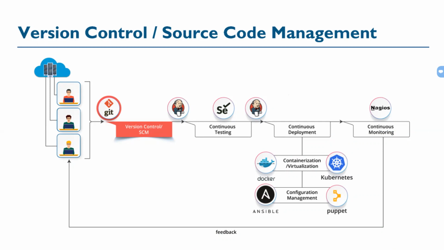We'll see what the role of Git is here, what role Jenkins plays, what role Selenium plays, what the role of the monitoring tool is, how Docker, Ansible, Puppet, and Kubernetes play their role in containerization, virtualization, and configuration management, and how the feedback can be sent back either to the developer or to the project manager or to the product developer.